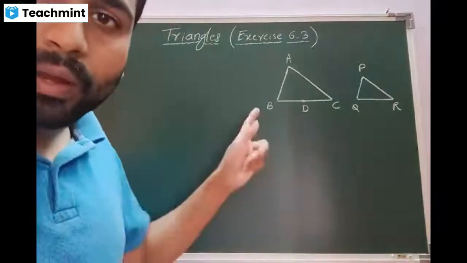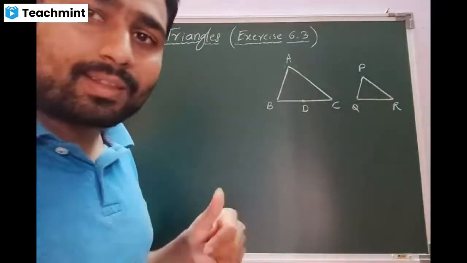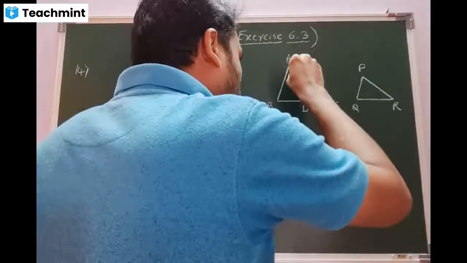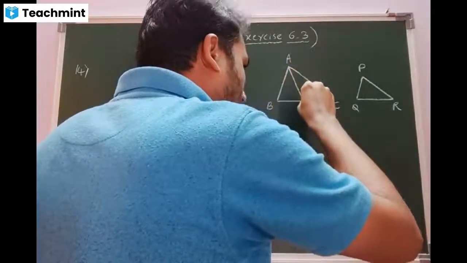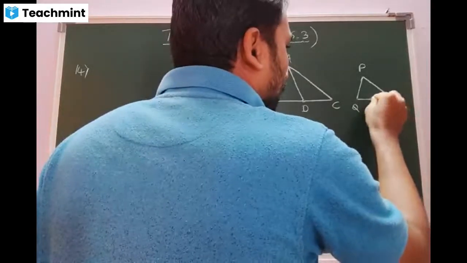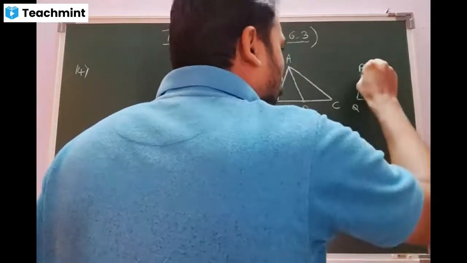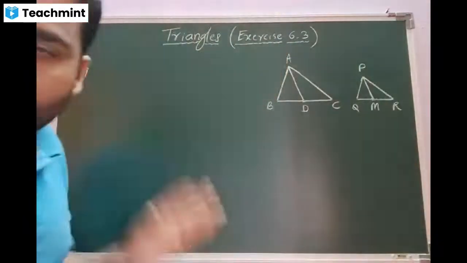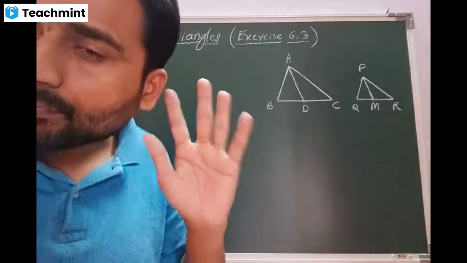We have to prove triangle ABC and PQR are similar. Look at the concept, what they have given. They said the median AD and the median PM are proportional. Am I right, beta? Yes, sir.